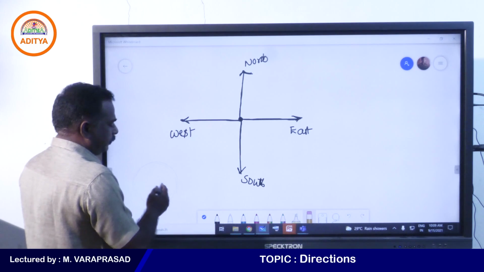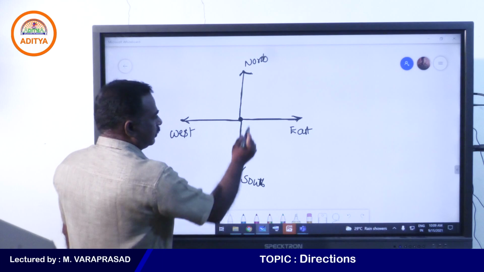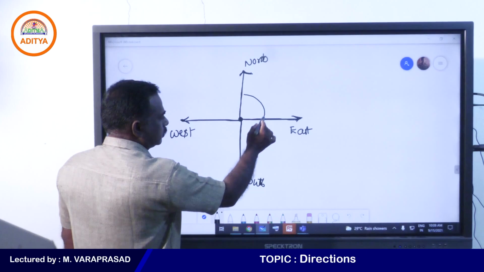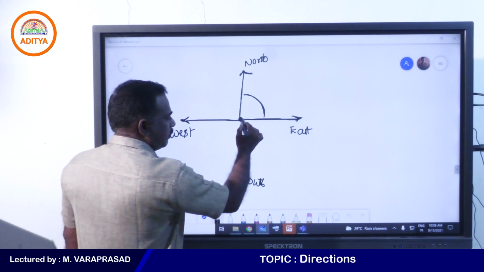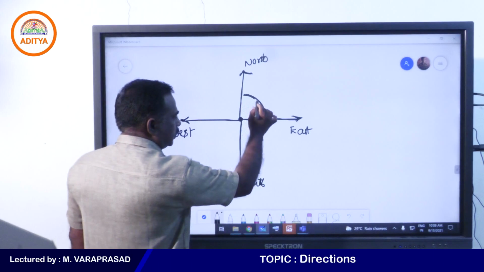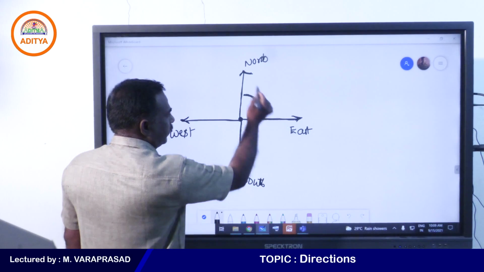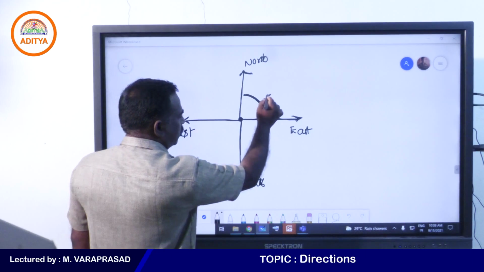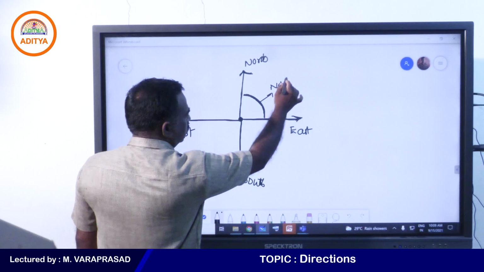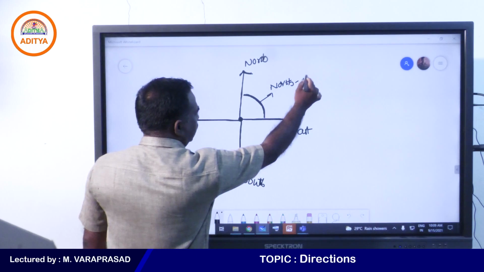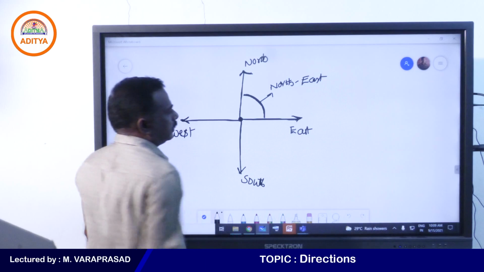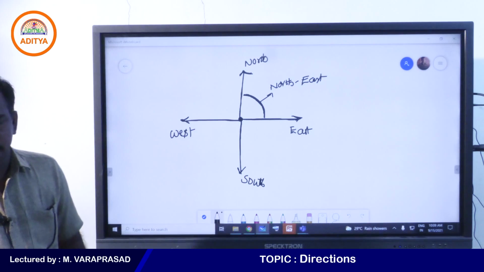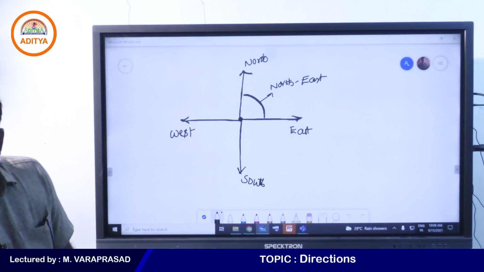Now see, suppose you take this total part. This line belongs to east and this total part is between north and east. So this is called northeast.